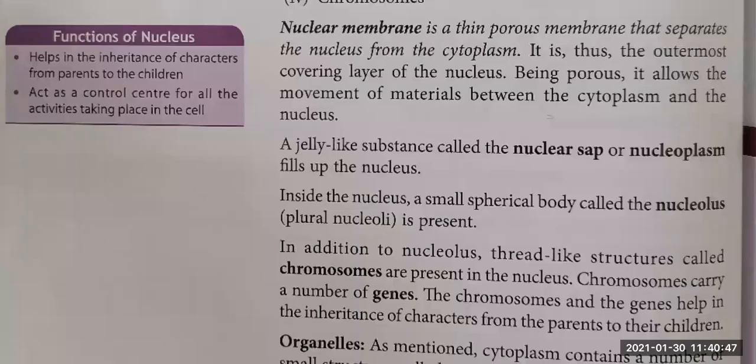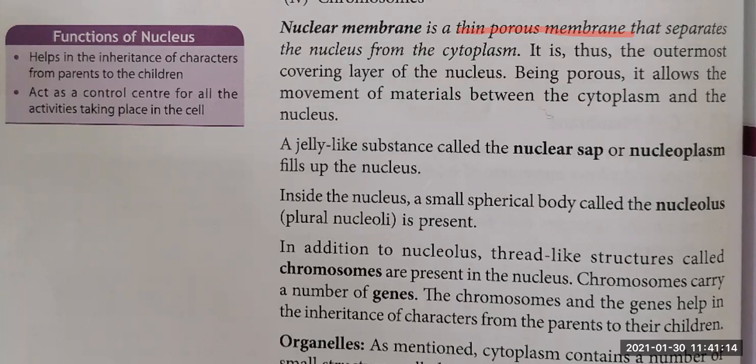So nuclear membrane. Membrane is a layer, a curtain type of thing, right? So it is a thin porous membrane. Porous means it has small holes in it. Why is it having holes? So children, it can exchange things with the cytoplasm, because outside the nucleus what do we have?